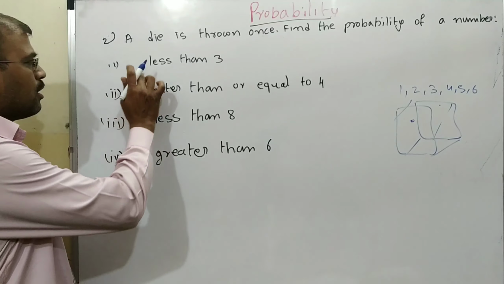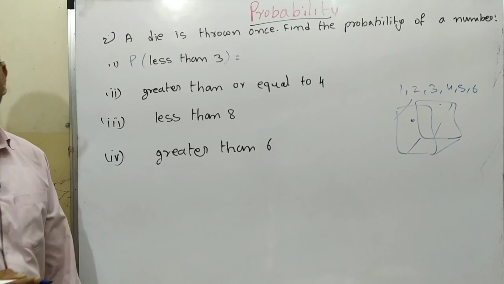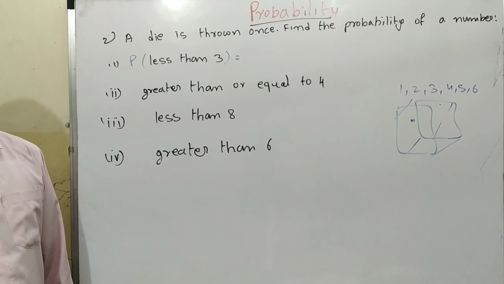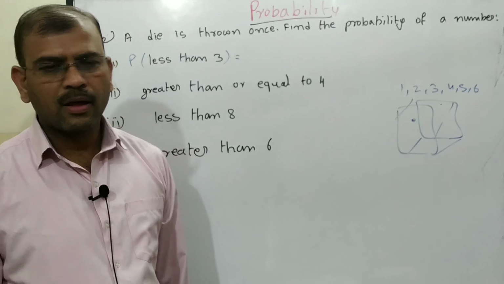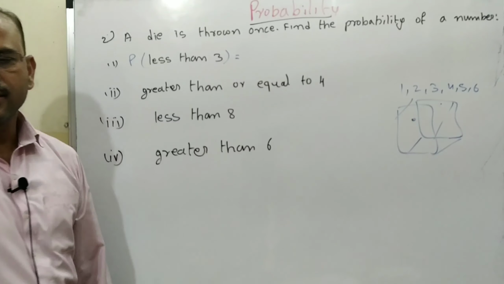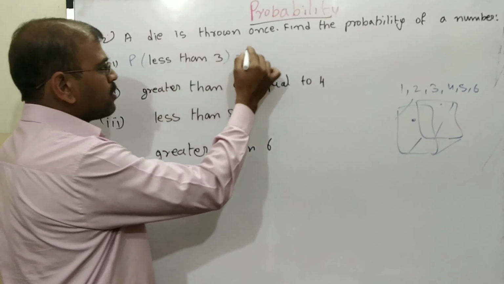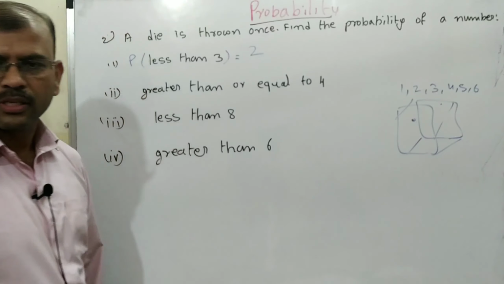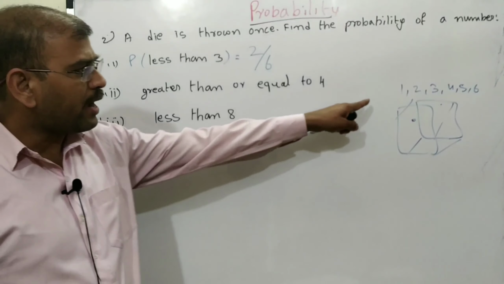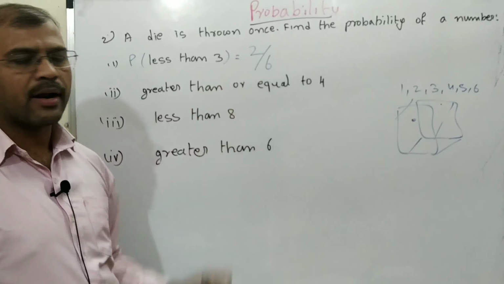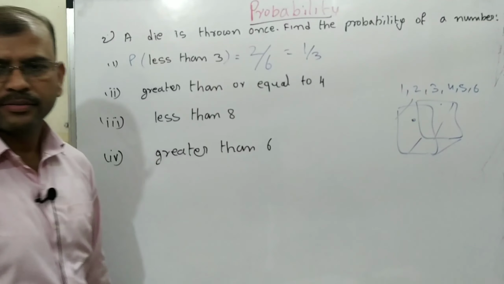Now we'll solve it. Probability of less than 3. So we know that there are 6 faces. Less than 3, how many possibilities are there? 2. Out of how many? Out of 6. Because a die has 6 faces, we are writing 2 out of 6. That is 1 by 3.